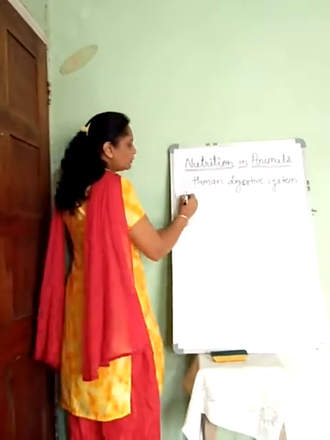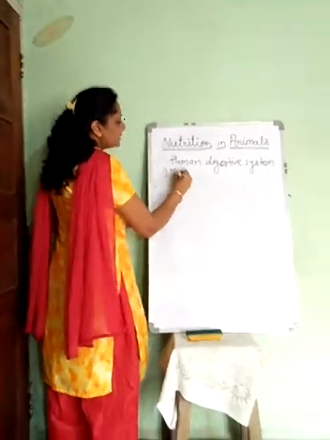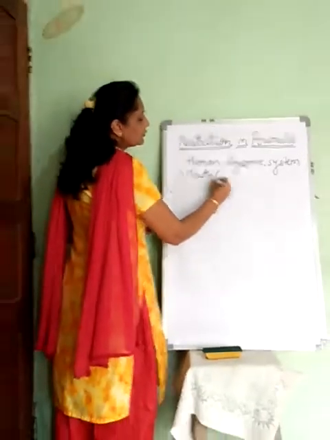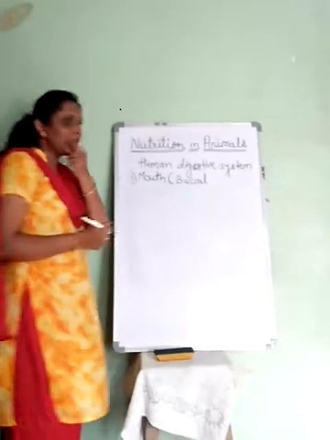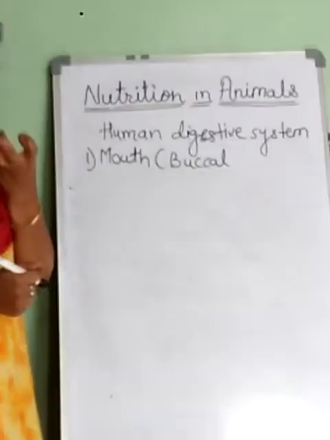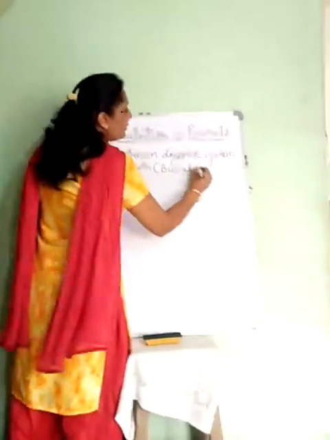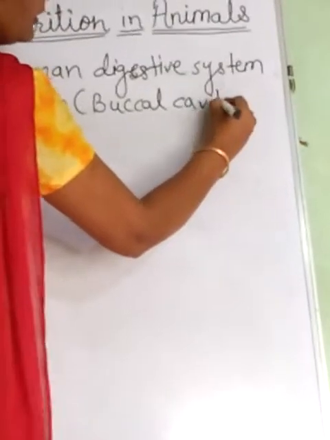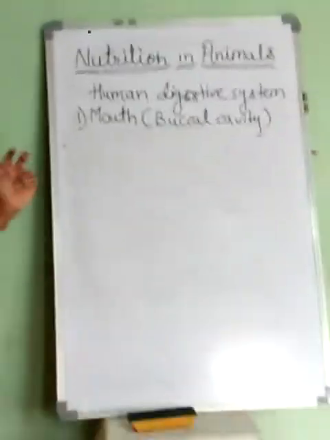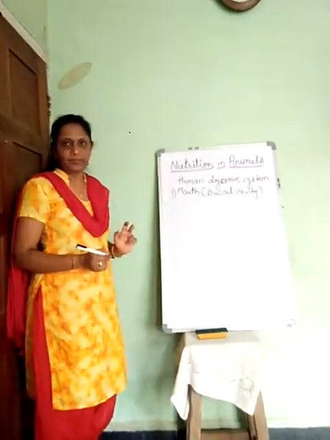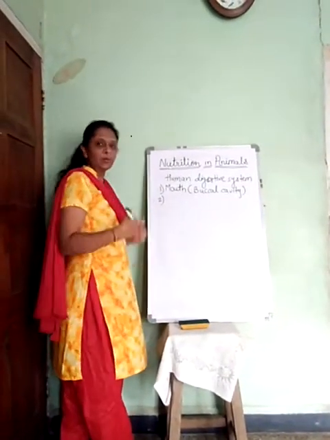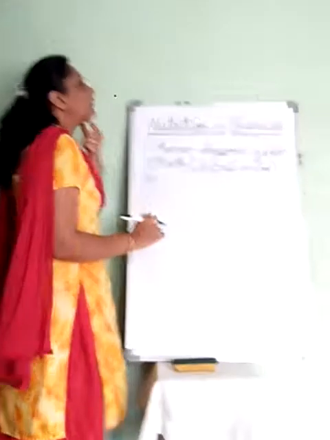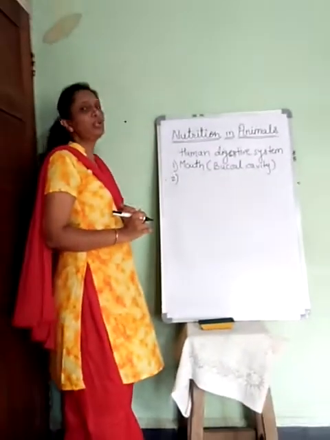The first and most important organ is the mouth, which is also called the buccal cavity, as the teeth are present and it's a cavity, so it is called the buccal cavity. The mouth further extends down into the abdominal portion of the body with the help of a long tube.